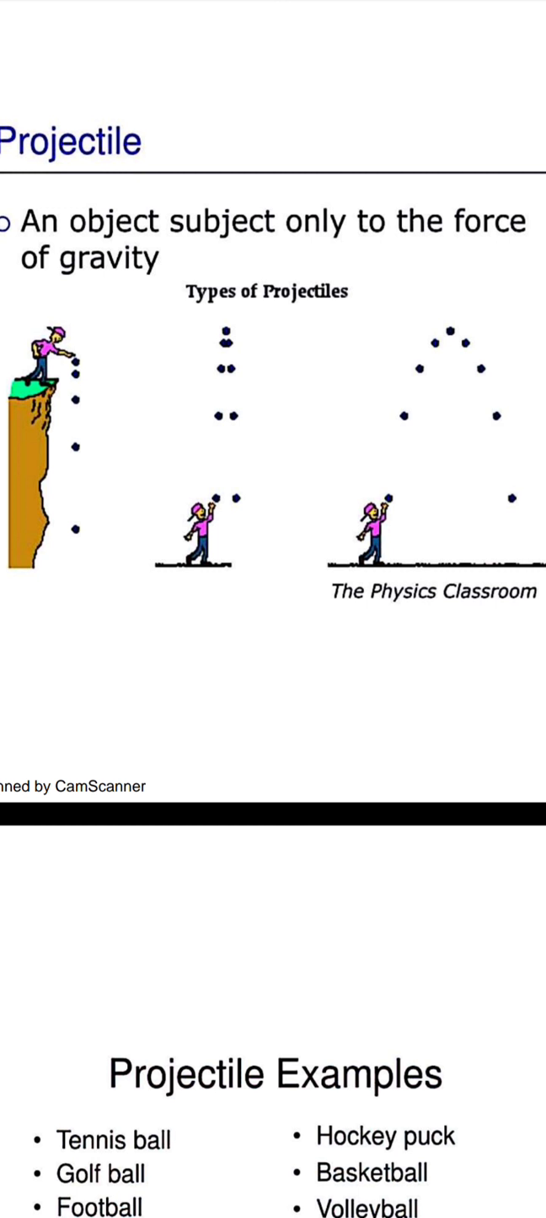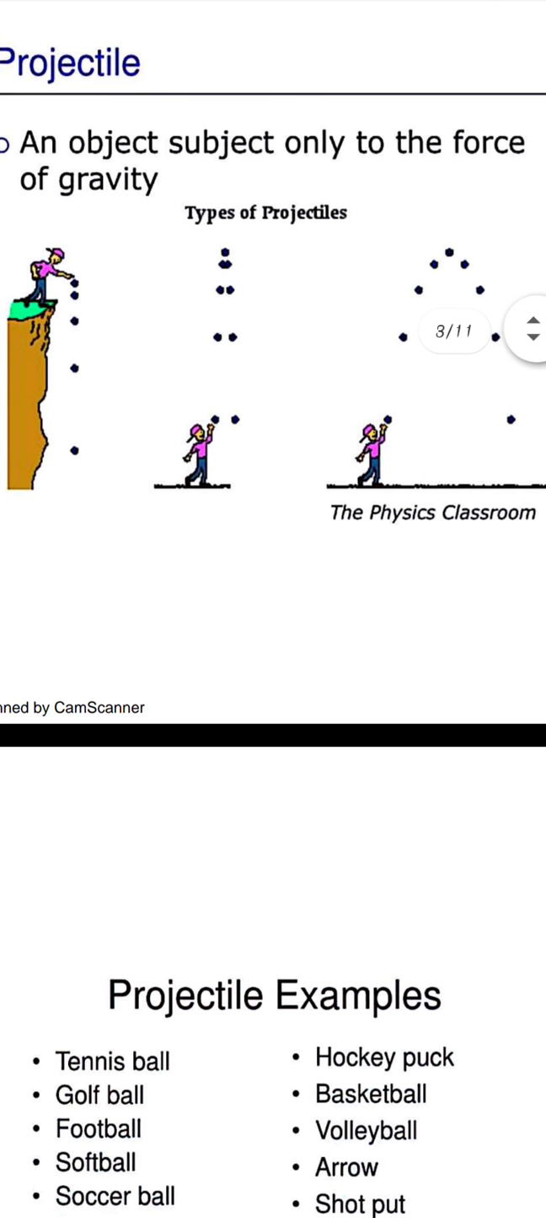So here also the body is subjected to the force of gravity. In the second one, we are throwing the object vertically, so the body is projected vertically upwards and comes down just due to the effect of gravitation. The third one is angle projection, because we project that object at an angle. It moves upward at an angle and will come down at an angle.